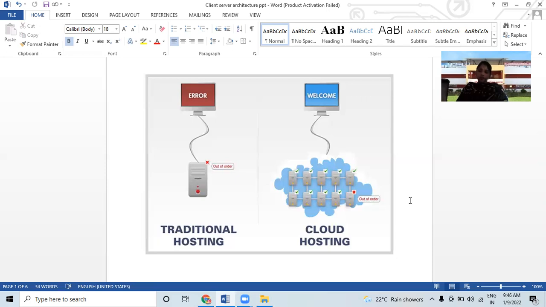A client does not share any of its resources, but requests, while the server contains the service functions. So what is client server architecture and what are its types?